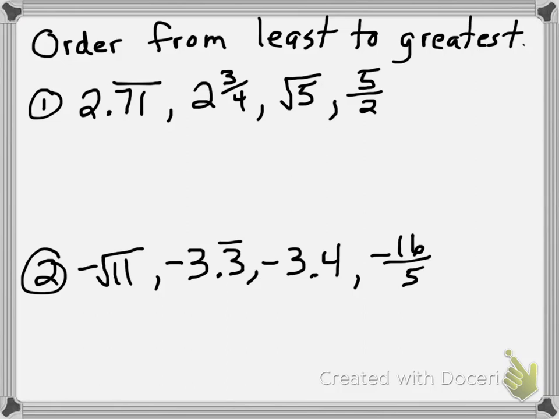Okay, now the first step was make them all decimals. Looking at number 1, 2.71 repeated is already a decimal, so I can leave that. 2 3/4, I need to write that as a decimal. That would be 2.75, because 3/4 is 0.75. Then the square root of 5, I put that in my calculator. Oh well, I did this one first. 5 over 2 is 2.5. 5 halves is 2.5.